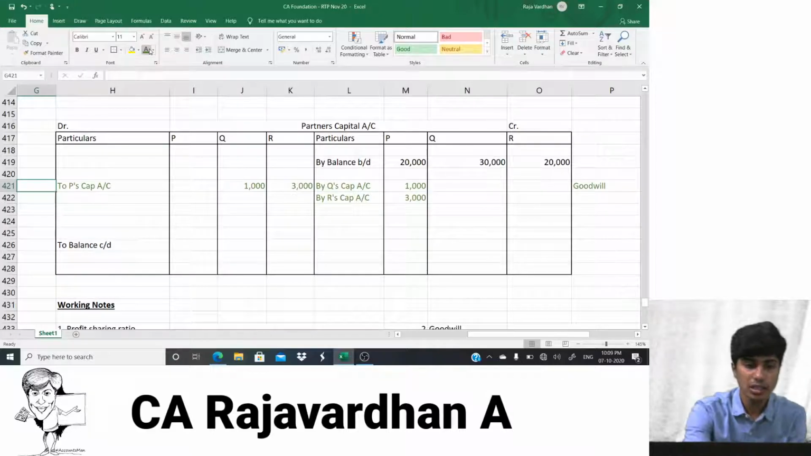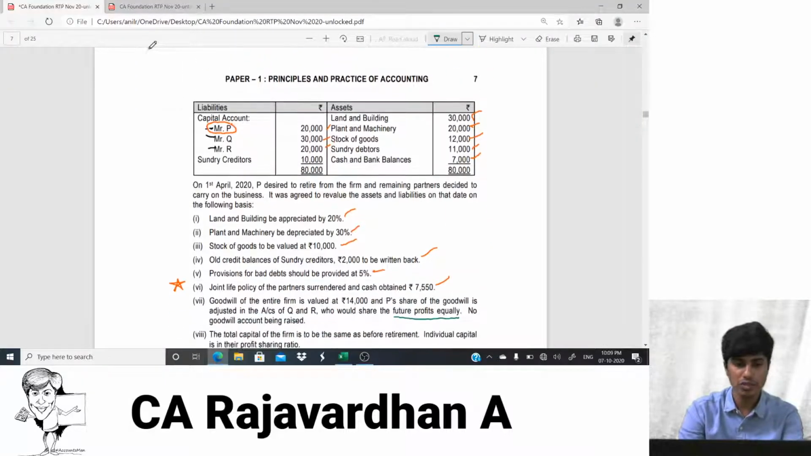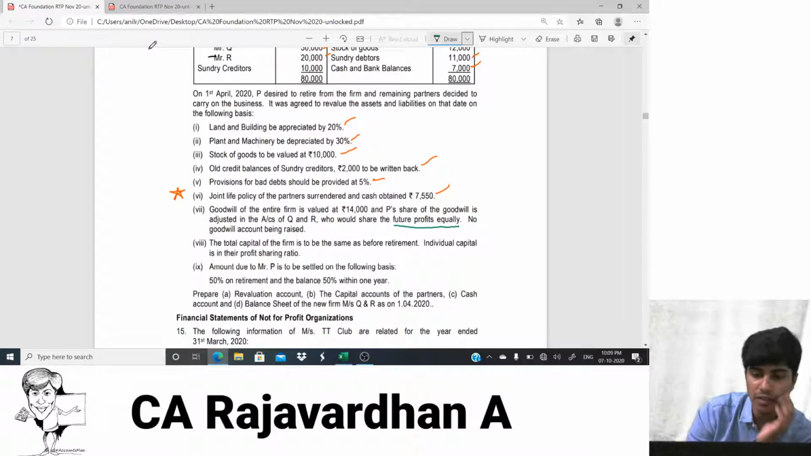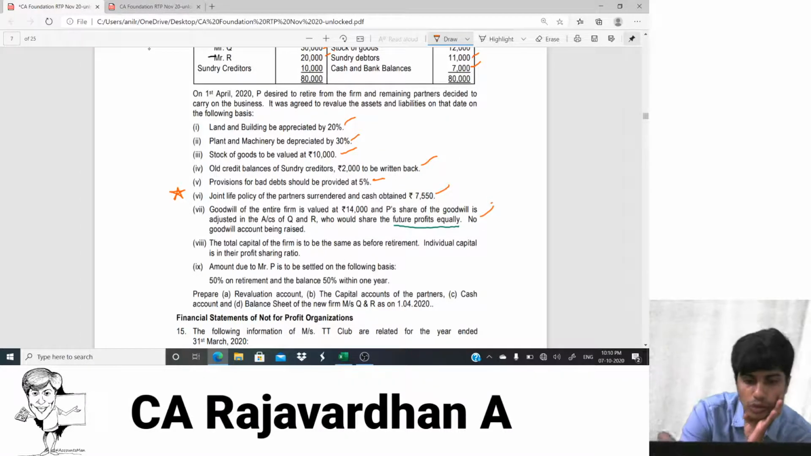Yeah, see, here I have written 2P. So it's Q's capital account debit 2P, R's capital account debit 2P. Here it is QR debit 2P. Yeah, same thing. Double entry. Both the entries would appear in partner's capital account. Yes, come on, let's finish this question. So we're done with this adjustment also. So the goodwill adjustment is over.